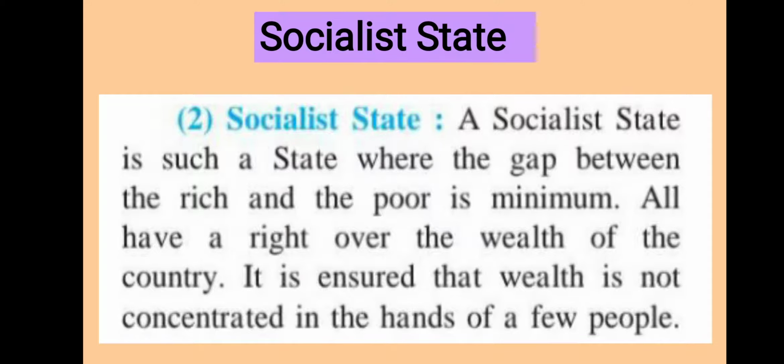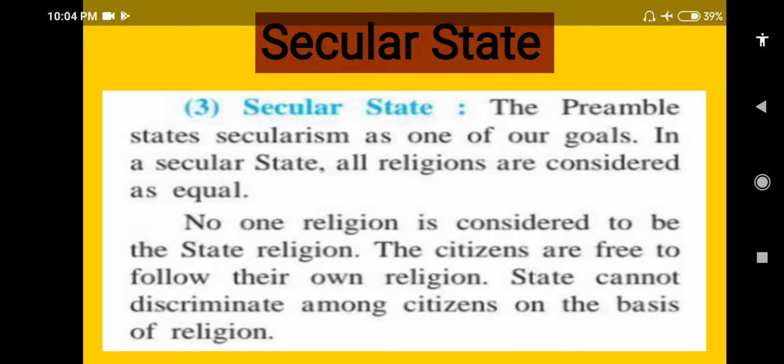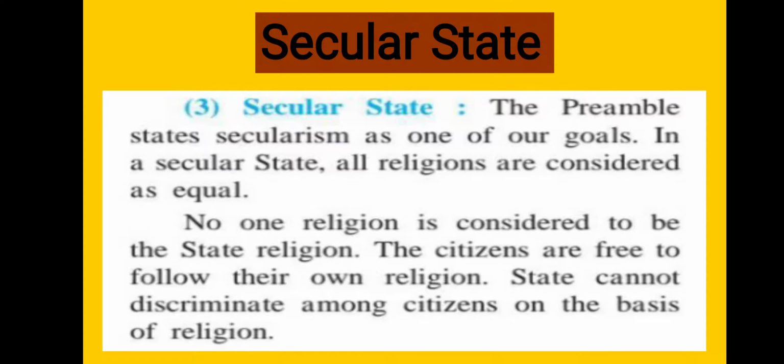Okay. The third one is the secular state. The Preamble states that secularism is one of our important goals. In a secular state, all religions are considered equal.